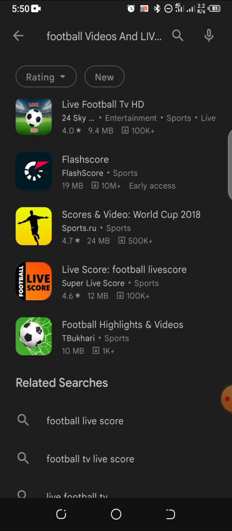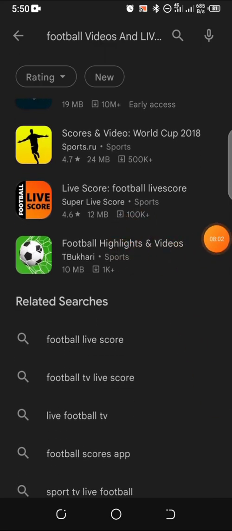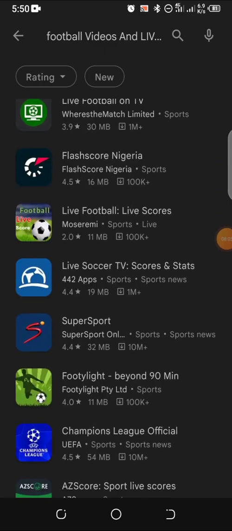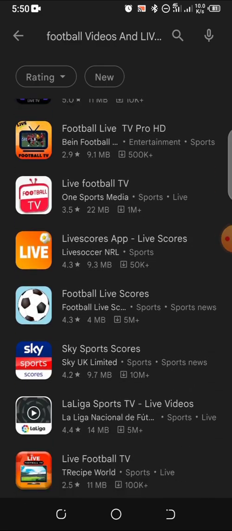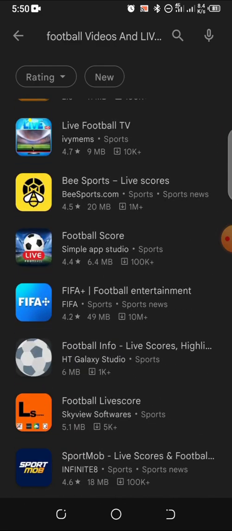So if there is no Football Videos and Live Score, that means I can proceed to register my app name as Football Videos and Live Score. But if there is anything like Football Videos and Live Score, I am going to edit the AAB file that I'm going to upload on Play Store. When we get there, I will tell you.